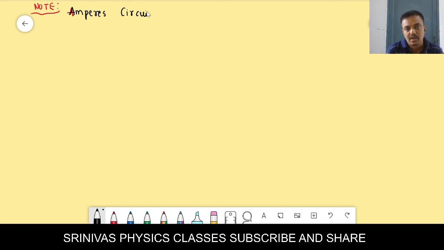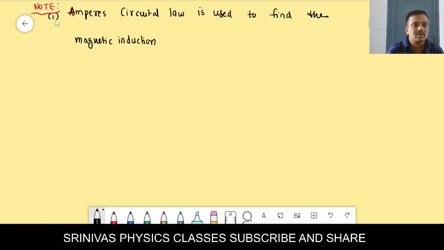Ampere circuital law is used to find the magnetic induction due to a current wire, similar to Biot-Savart. By using Biot-Savart also we are finding the magnetic induction, and here by using Ampere circuital law also we find the magnetic induction.